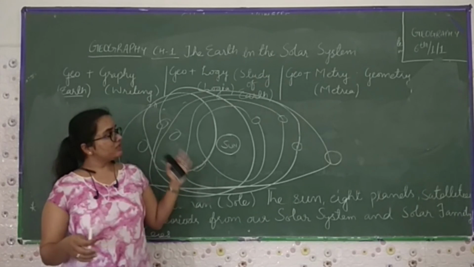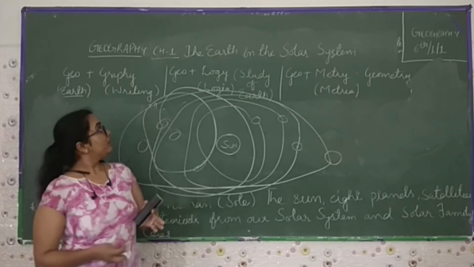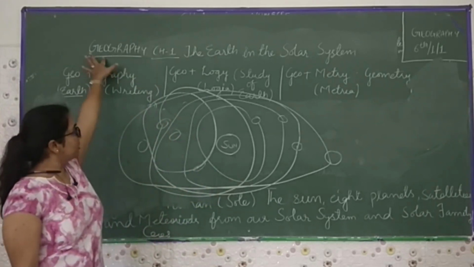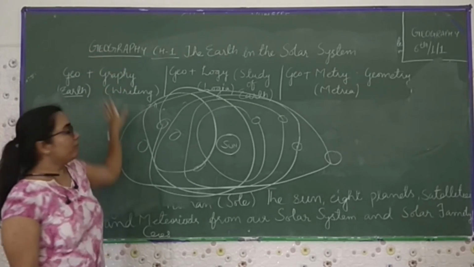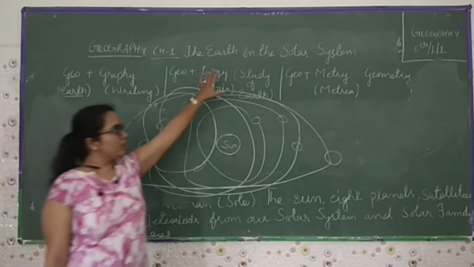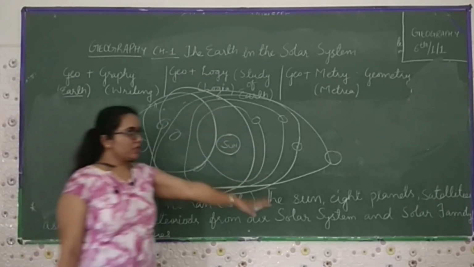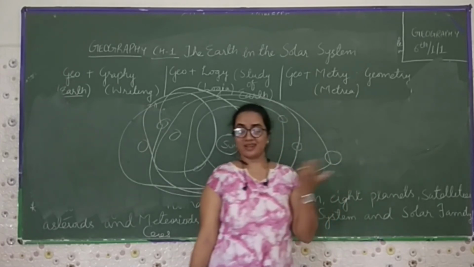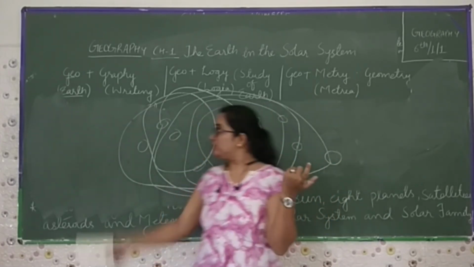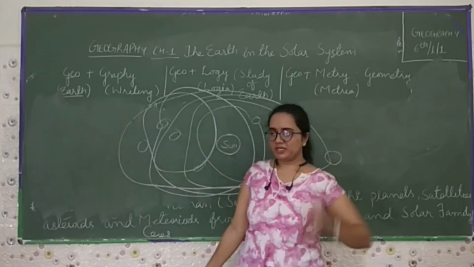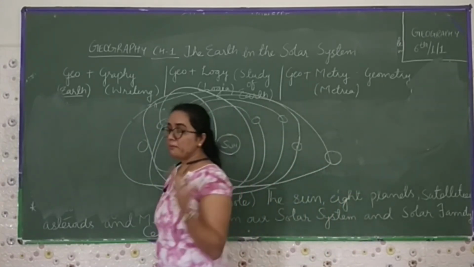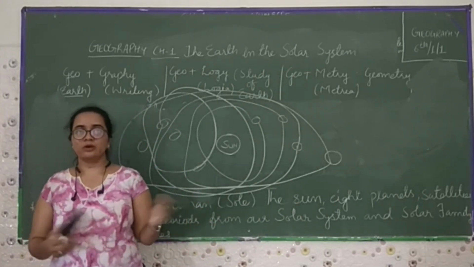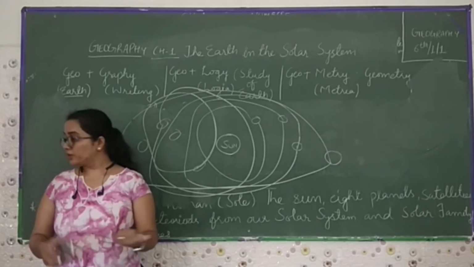In this case, we see the study of earth. If we join geo, which is earth, with graphy, it becomes the writing of earth. If we join logy, it becomes the study of earth. If we join metry, it becomes the measurement of earth. These are three concepts with different meanings, but we are only studying the writing of earth. This is the basic concept you are learning in this class, and every now and then you will come to know what things are going on and what things are not.